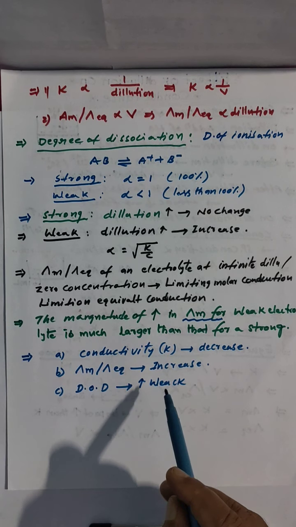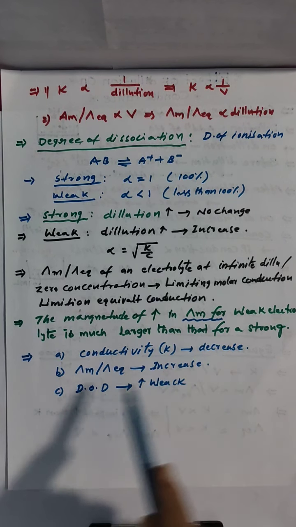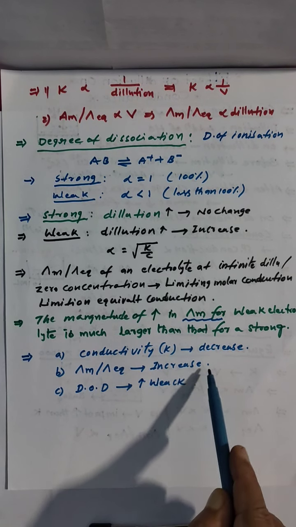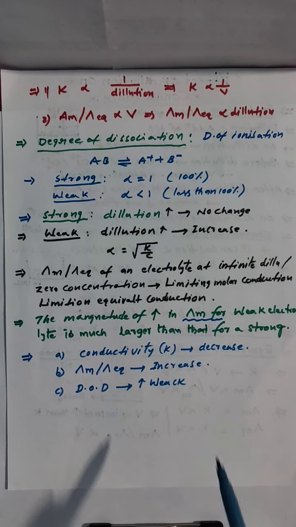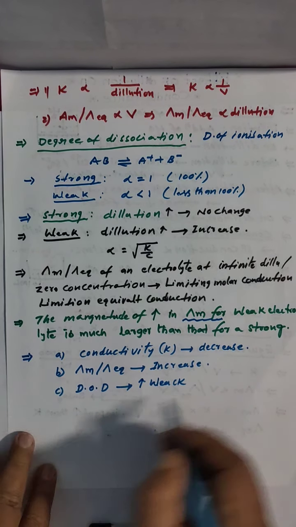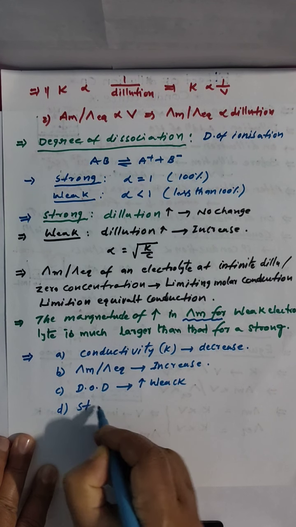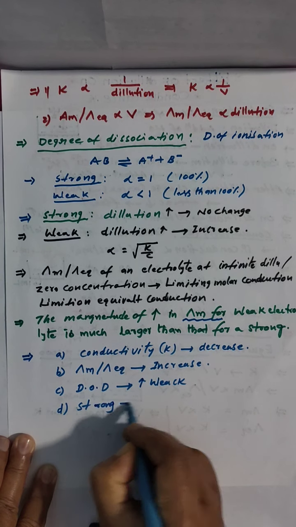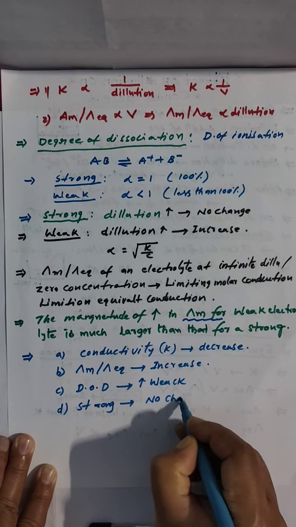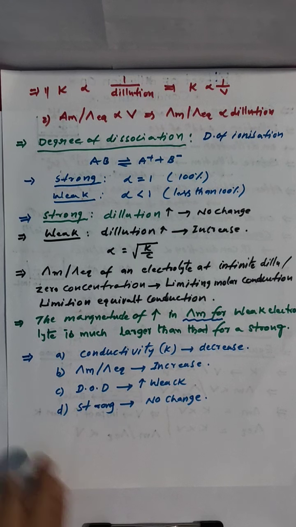So this we concluded: conductivity decreases, cap M and cap EQ increase, and degree of dissociation also increases in terms of weak electrolytes, but for a strong electrolyte, no change. Means if you are increasing dilution for a strong electrolyte, there is no impact on that conduction. So it will show the impact only on weak electrolytes. These are the things you have to remember for dilution.